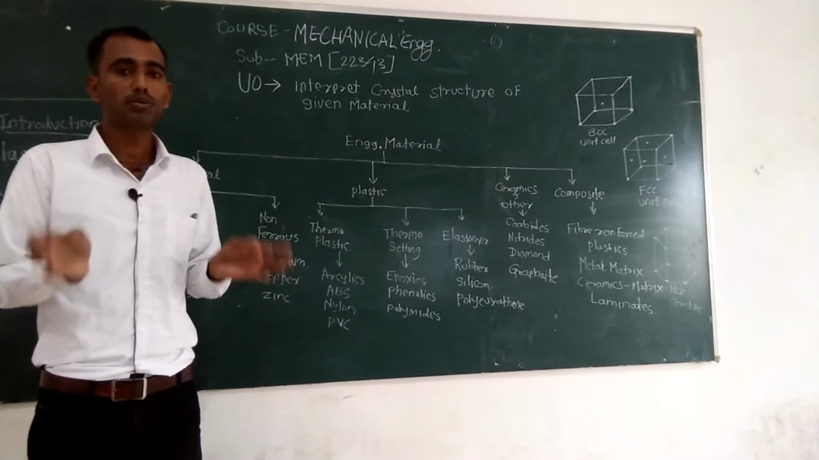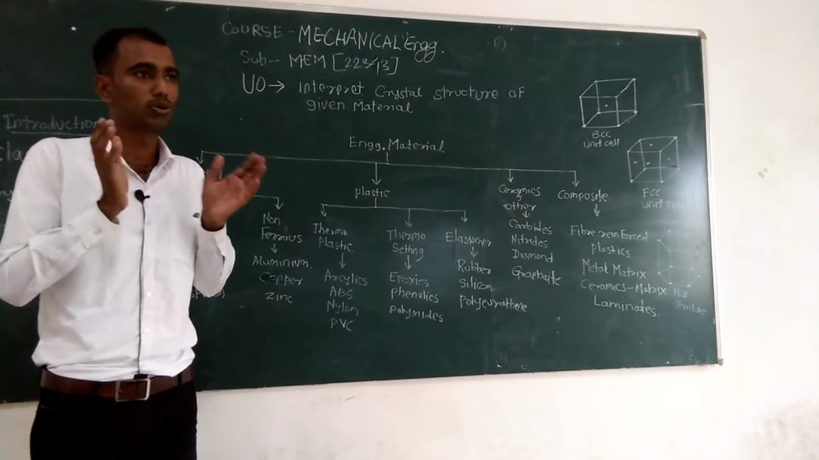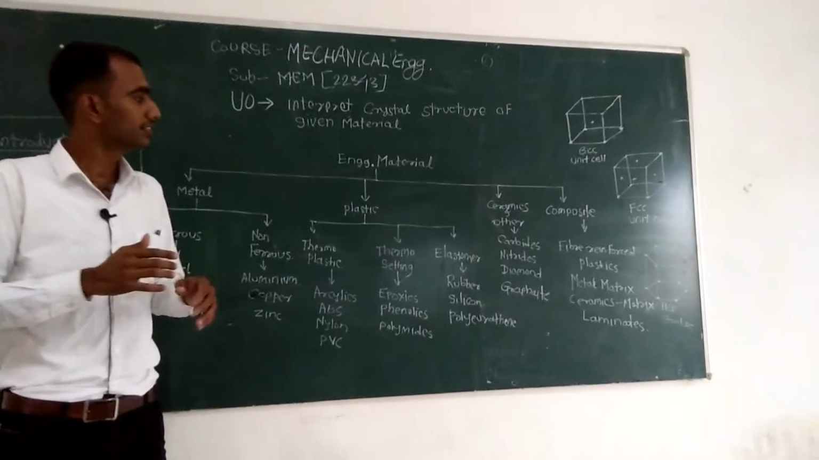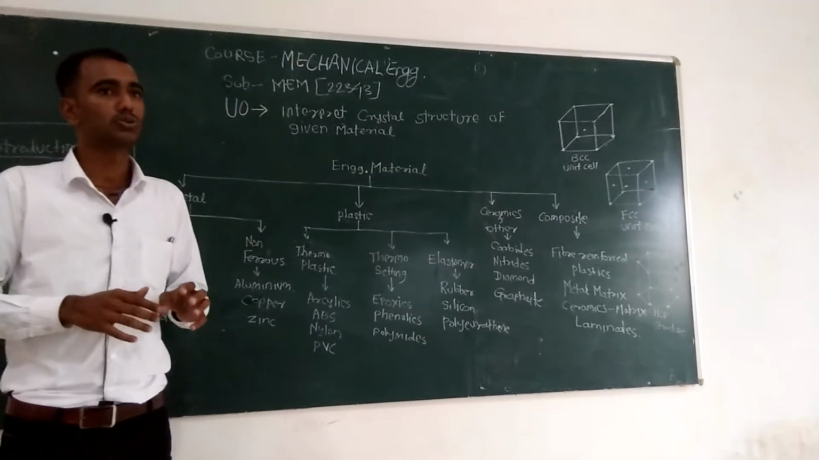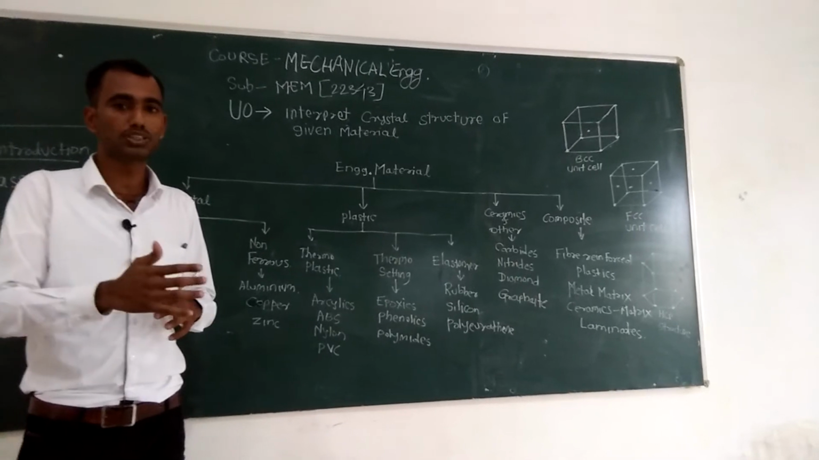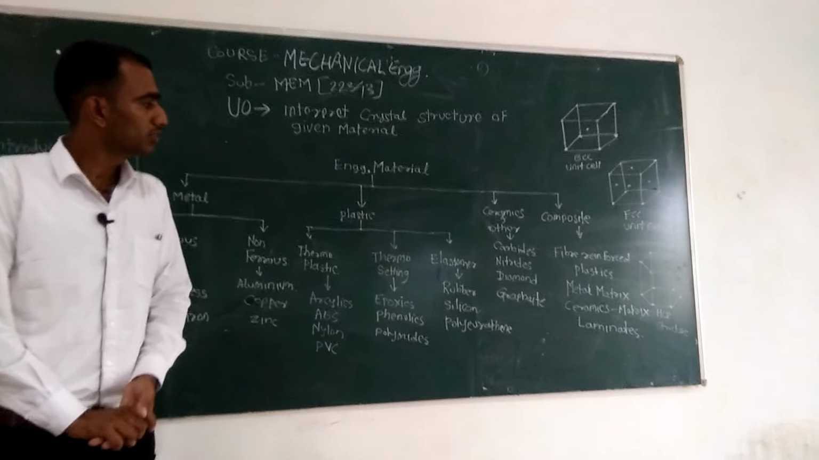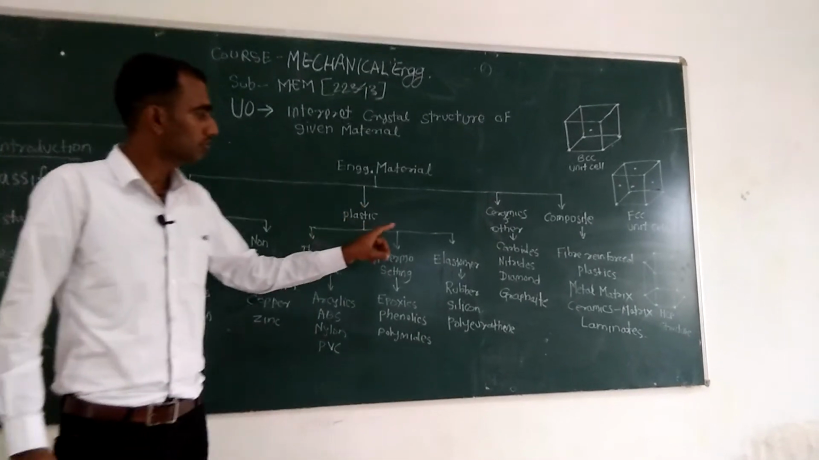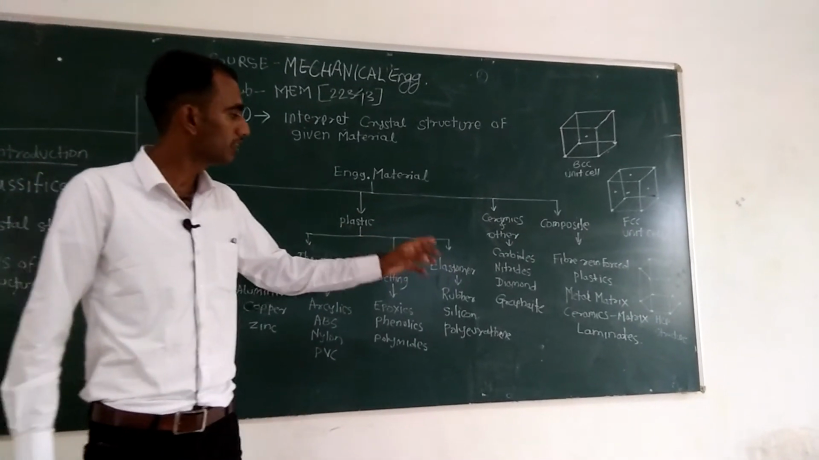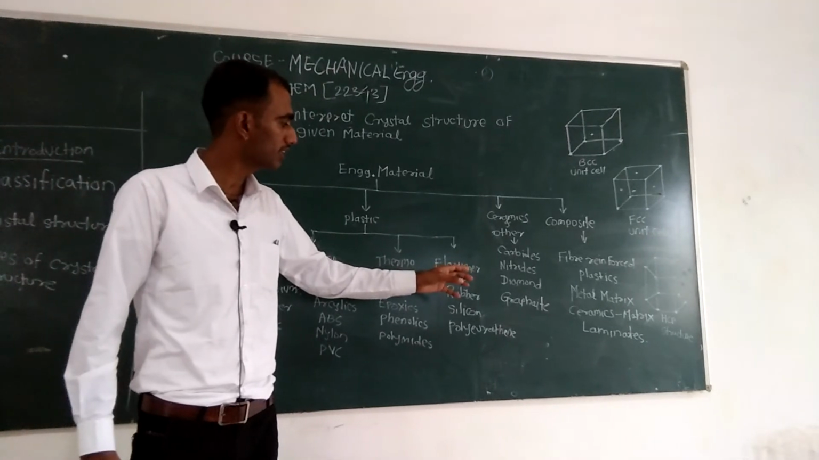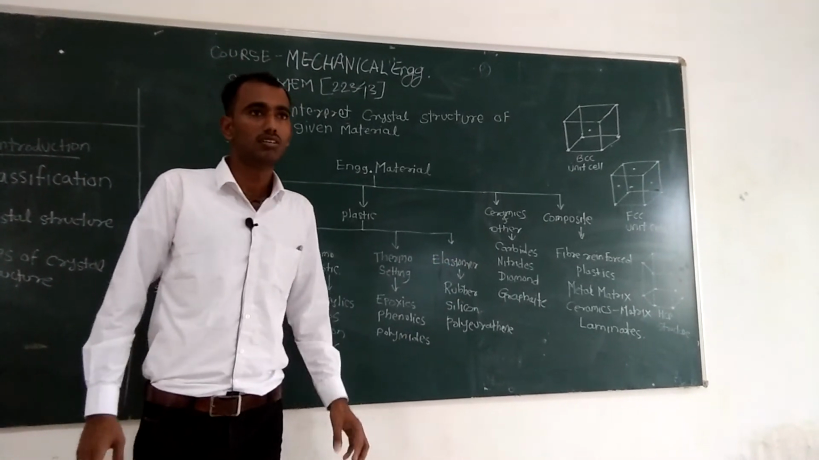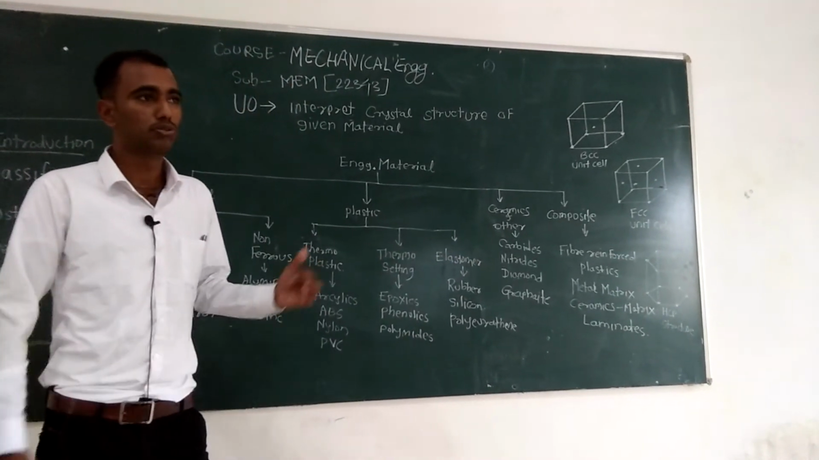Now, in order to combine the properties of both materials, there is a need for composite materials. So in that case, we use composite materials. Generally, the examples of composite materials are fiber reinforced plastics, then metal matrix, ceramic matrix, and laminates. These are the examples of composite materials.